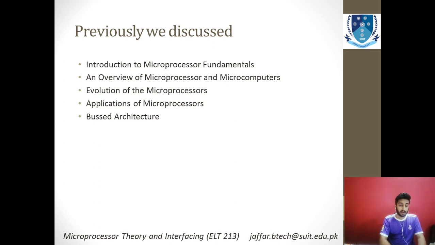After that, we started with the evolution of the microprocessor, how it evolved from the first one that was developed by Intel, the 4004. We discussed the differences between that processor, how it was developed, and what we are using nowadays. What are the main differences between the first one and the latest one.